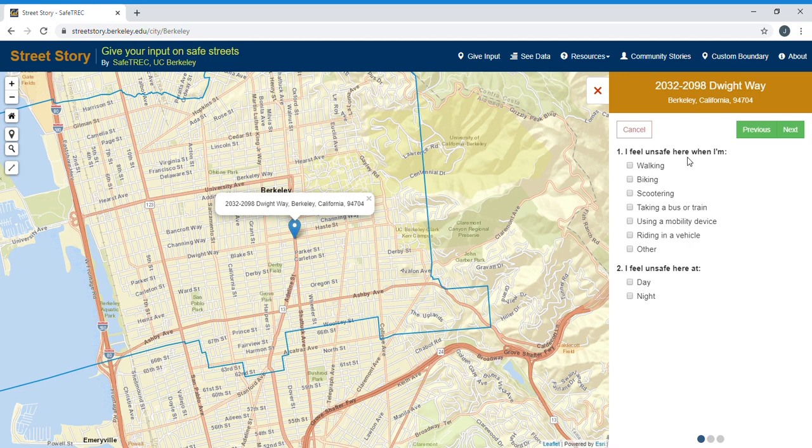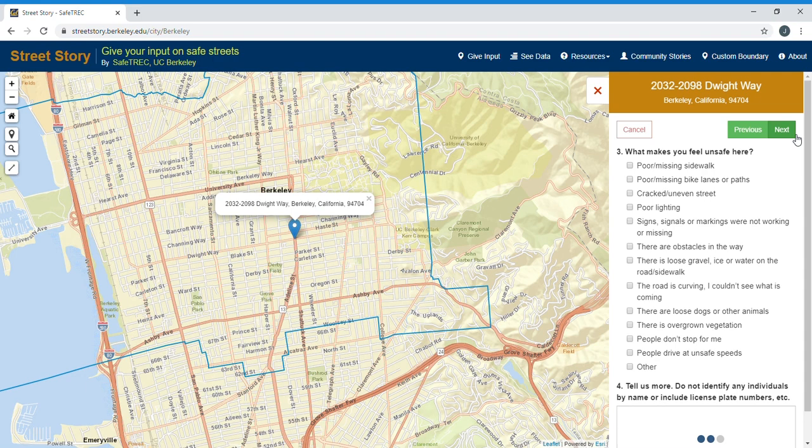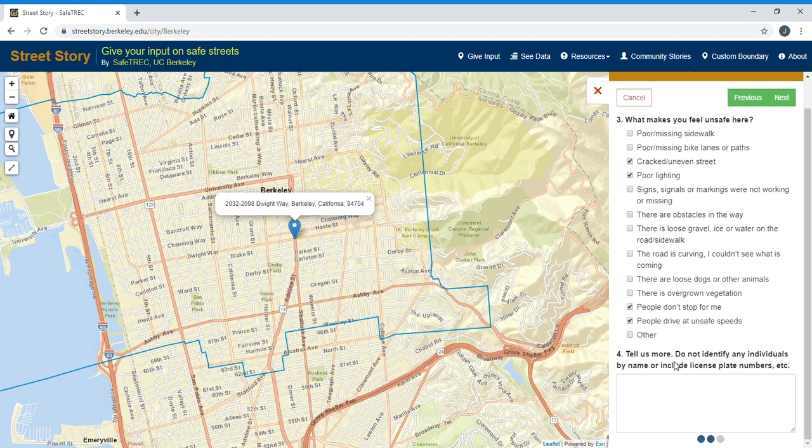I feel unsafe here when I am walking, and you have other options such as biking, scootering, etc. I feel unsafe here at day and night. Then hit next. What makes you feel unsafe here? Say poor lighting, cracked uneven street, people don't stop for me, people drive at unsafe speeds. Tell us more. Do not identify any individuals by name or include license plate numbers, etc.